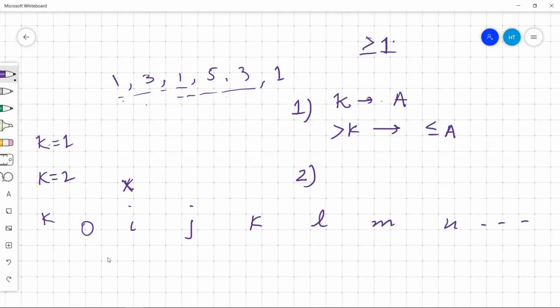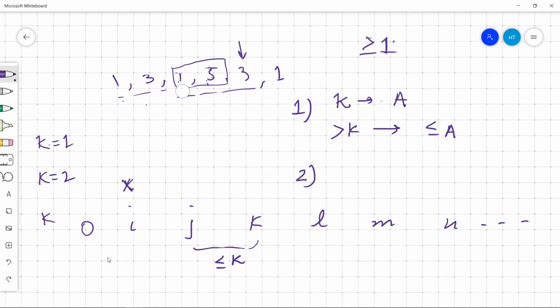And suppose 3 appears here again. So 3 is appearing after 1, 2, after 2 other elements. So we cannot now consider 3 for 2 as well, because if we had to consider 3 for 2, we need 3 here. We should have 3 here, right? Or we need to have 3 here. So to consider 3 for any K, the difference between consecutive appearances should be less than or equal to K, right?